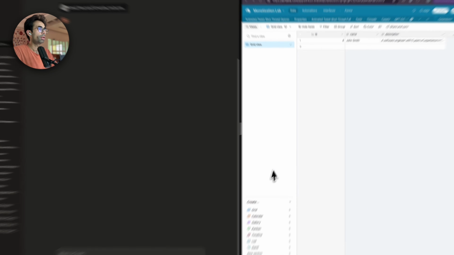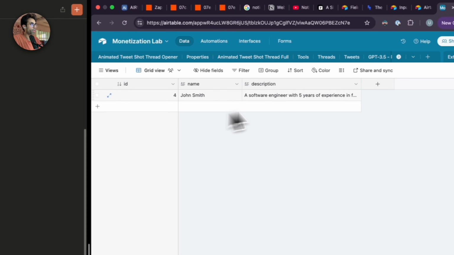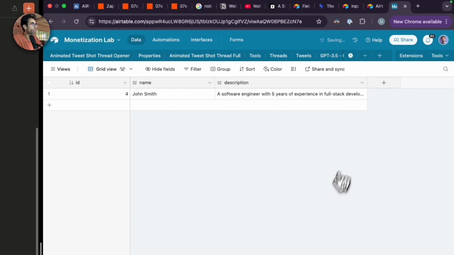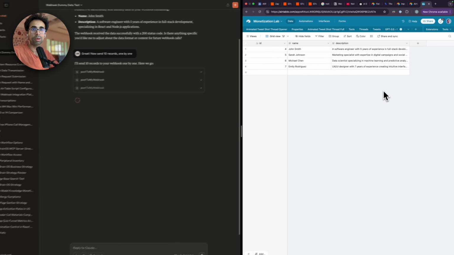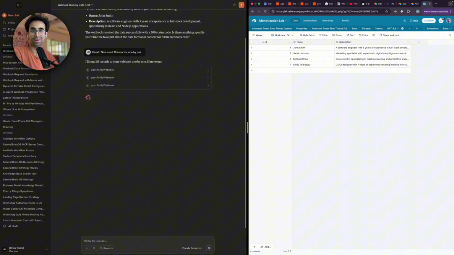Right. Now what it's going to do, and let me expand the view over here in Airtable, is that it will keep sending the data to Airtable, right? And you can see that on the right, our content starts appearing inside of Airtable. As I mentioned, this is a different way of doing things, but it works really well. It works really well because it's all sorted out. The main thing over here was the